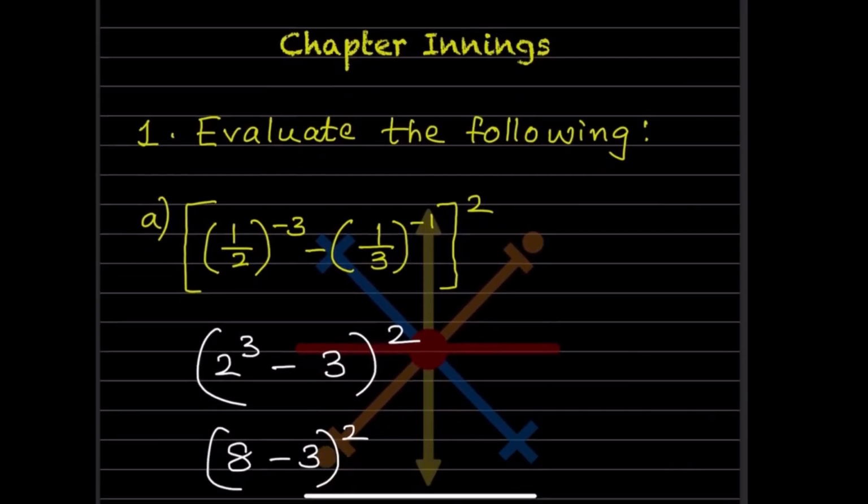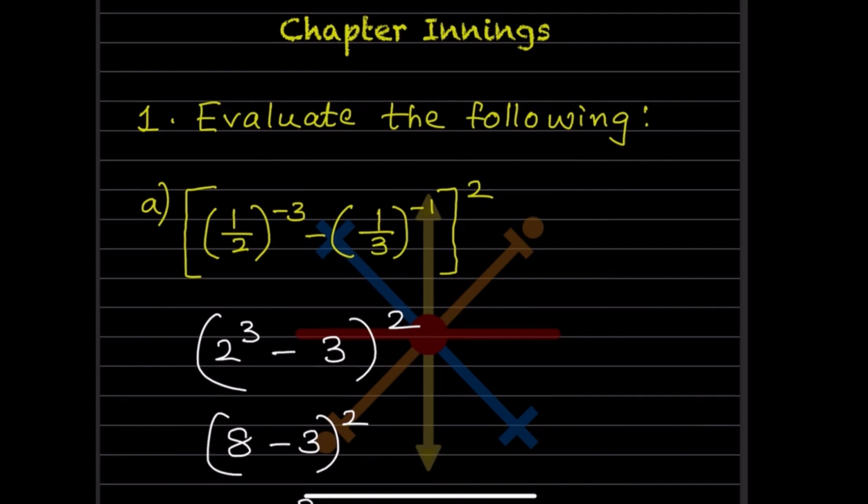Today we are going to see part 4. So now let us see the chapter problems. In the first one, evaluate the following. Wherever there is a negative exponent, we have to make it positive in the first case.